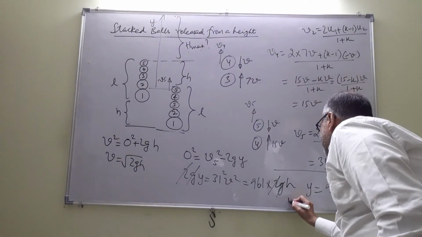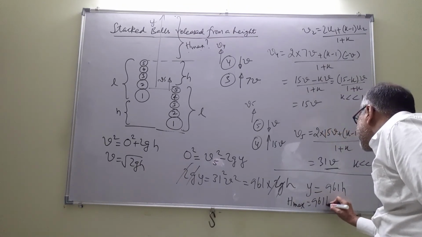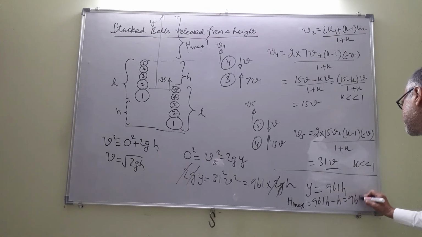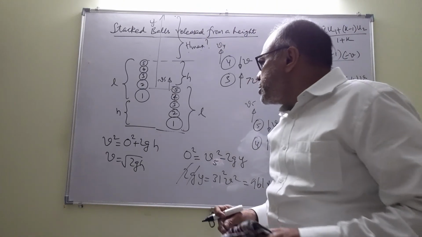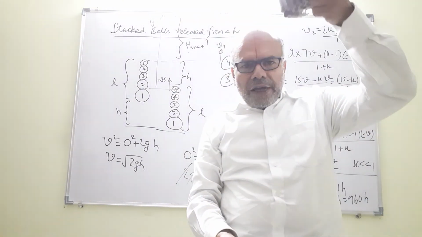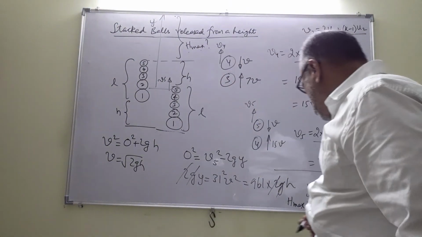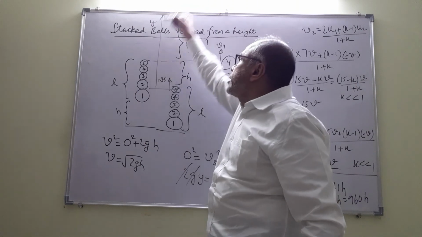So h max would be 961h minus h, that is 960h. Now just take a situation where you are holding these 5 balls at 1 meter above the ground and releasing it. So what is the height up to which the topmost ball, the 5th ball, can rise?